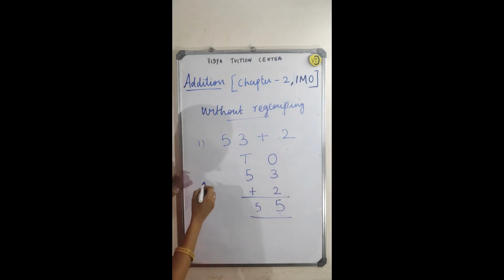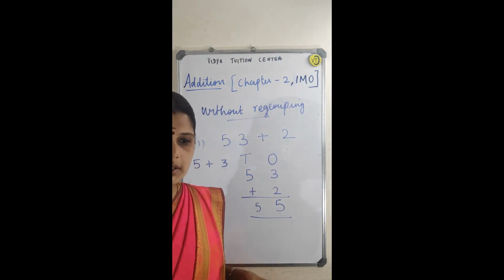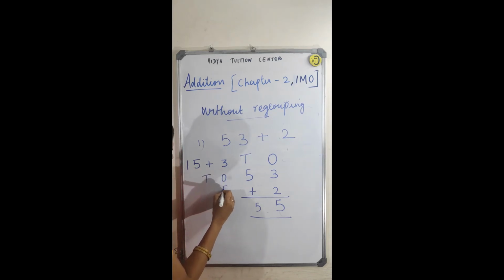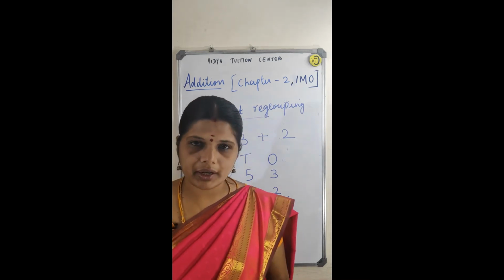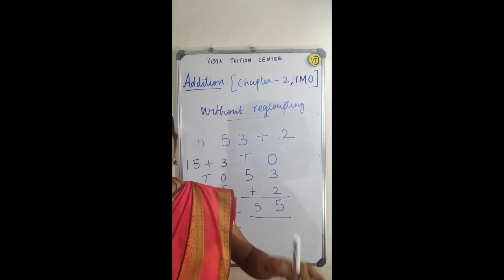Okay. So one more example. 15 plus 3. How much is this? 15 plus 3. So here again ones and tens. This is 5 ones, 1 tens, again 3 ones. So you have to add it. 5 plus 3 is 8. 1 you have to bring it down. So your answer is 18. Okay, this is a normal addition without carryover.